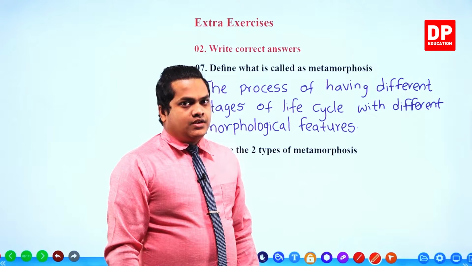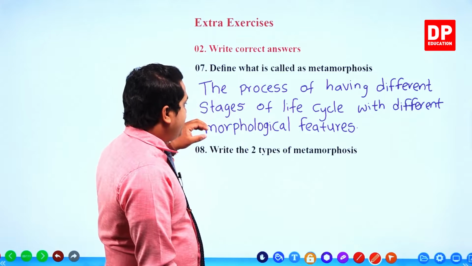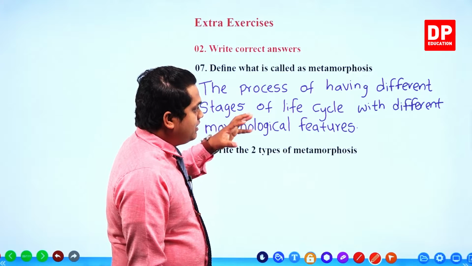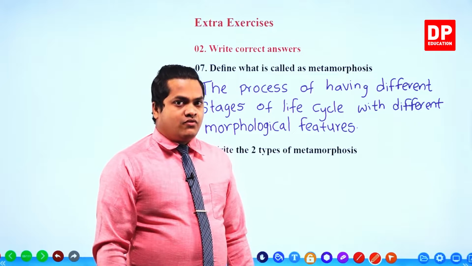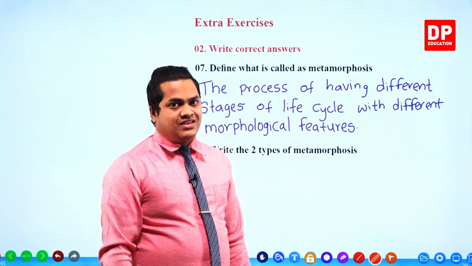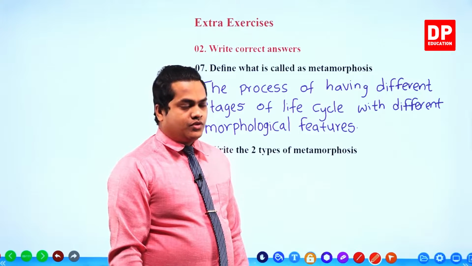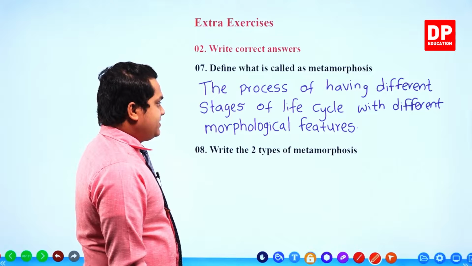So the process of having different stages of life cycle with different morphological features is called metamorphosis, right? This is a process that most of the insects would go through.